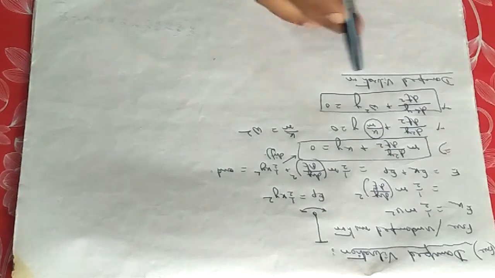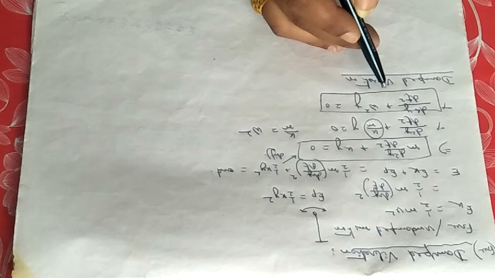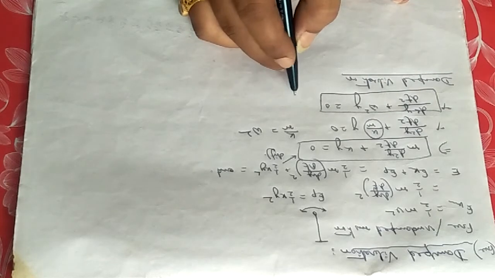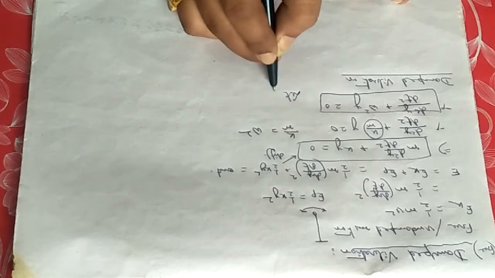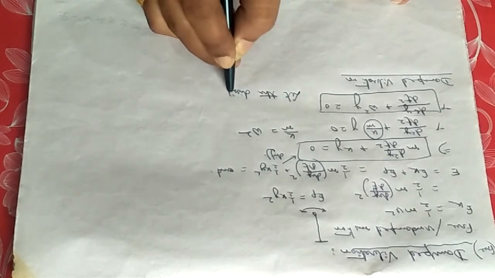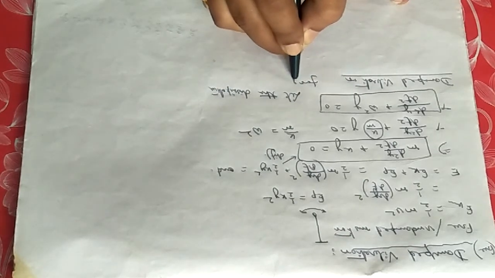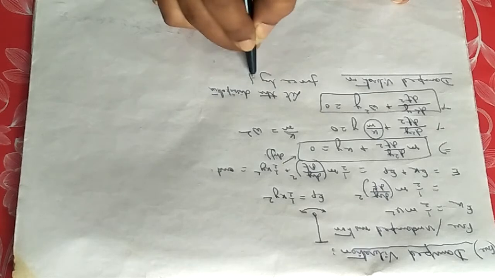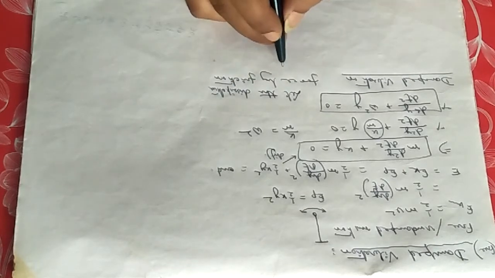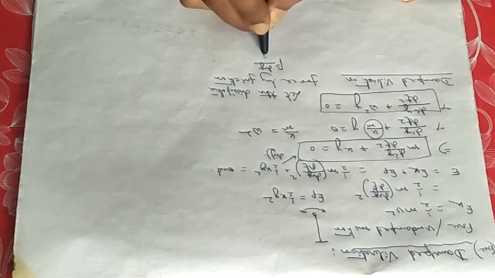In the case of damped vibration, there will be one additional term in this equation, which will cause the damping. Let us call the dissipative force by friction, let it be beta dy/dt.